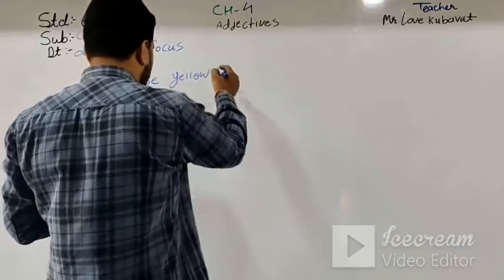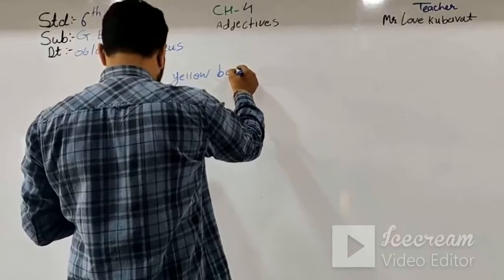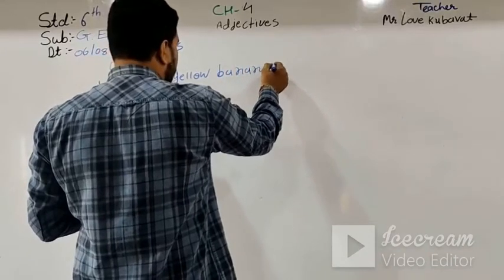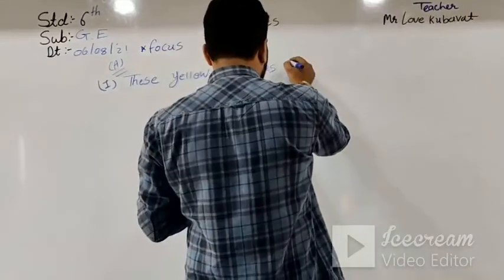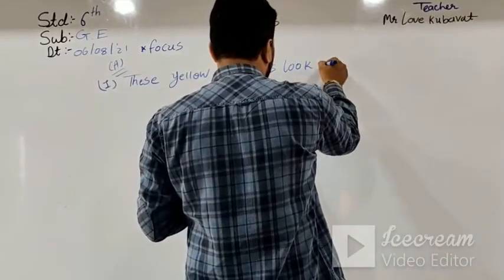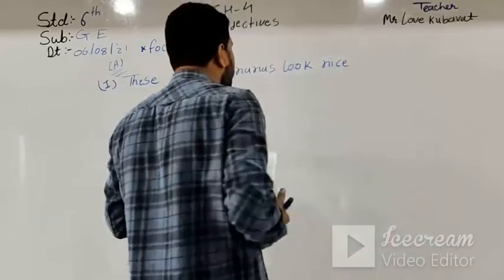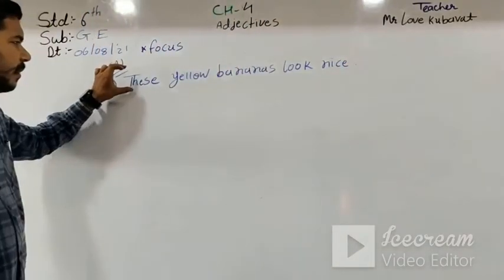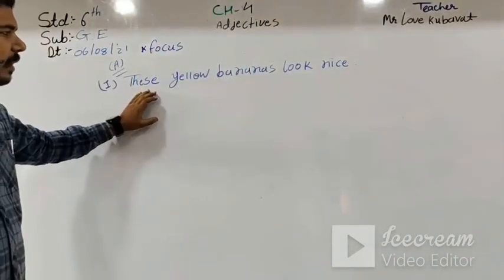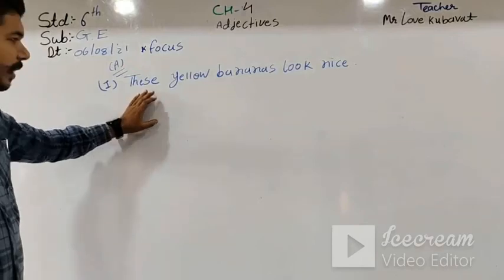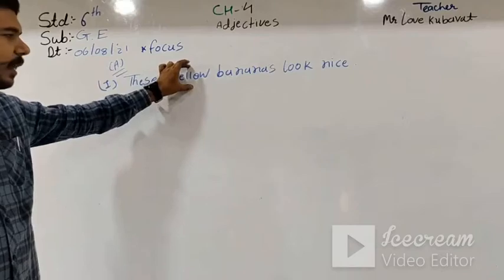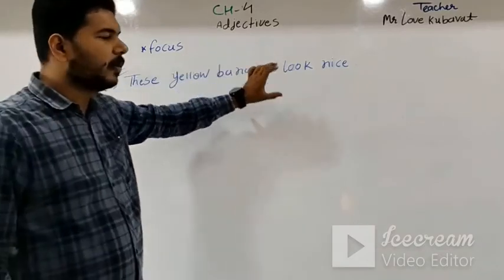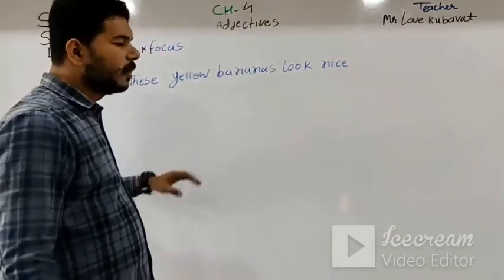These yellow bananas look nice. Here is a demonstrative adjective. So the sentence is in plural. That's why I put over here these in plural, and the adjective is yellow. These yellow bananas look nice in a correct order.